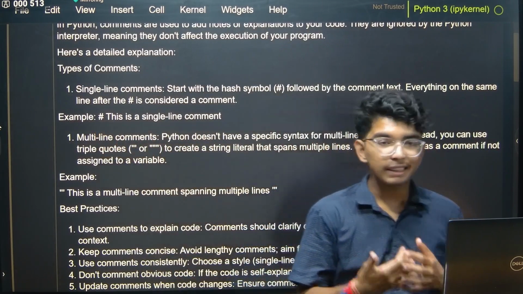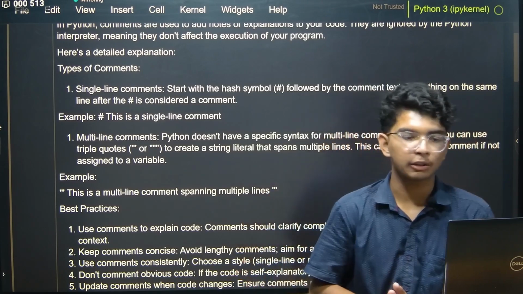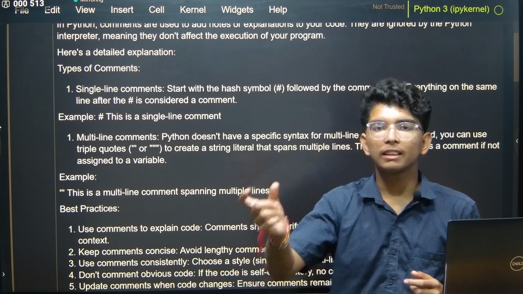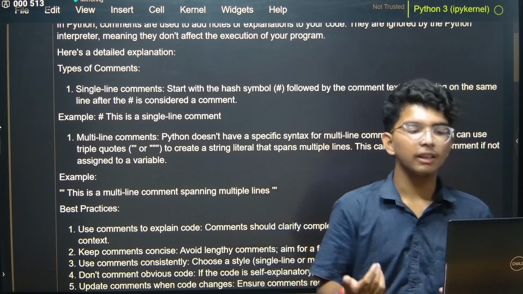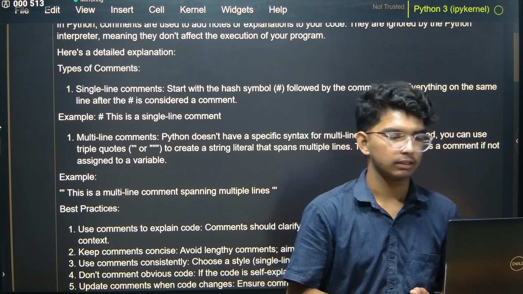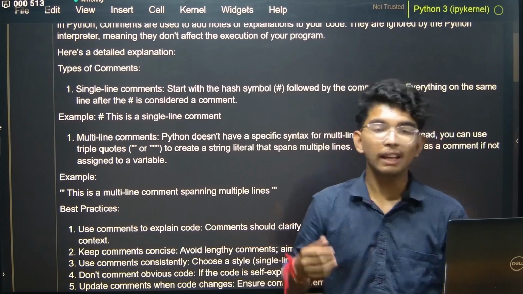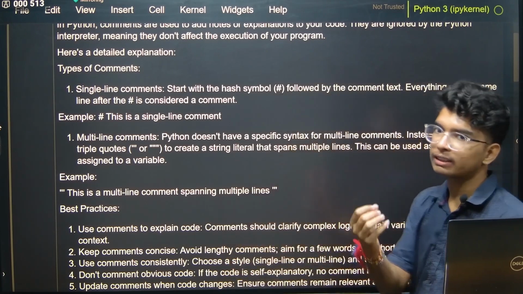Then we got multi-line comments. Python doesn't actually have a specific syntax for multi-line comments. Instead, we use triple quotes, either single triple quotes or double triple quotes, to create a string literal that spans multiple lines. This can be used as a comment if not assigned to a variable.